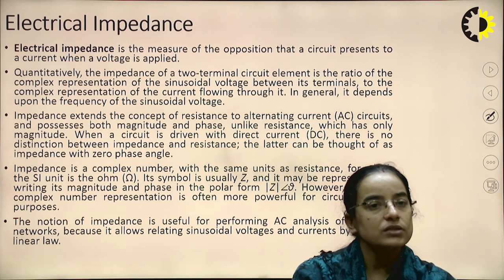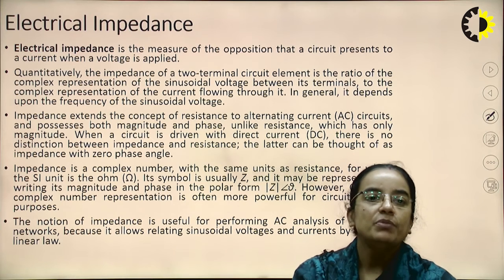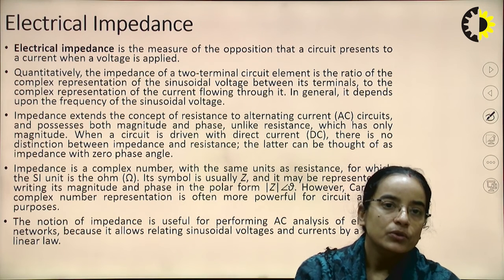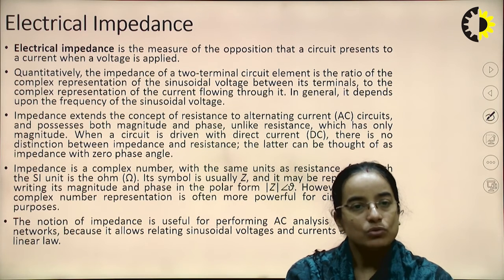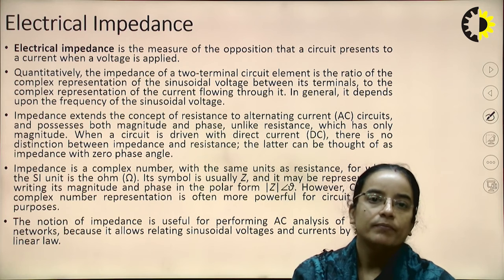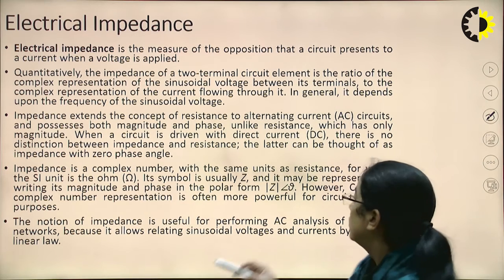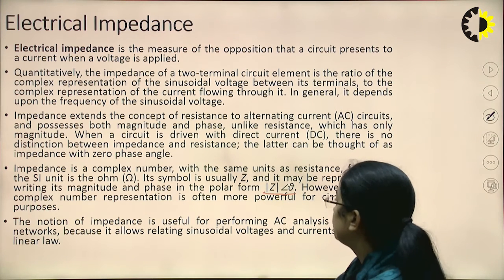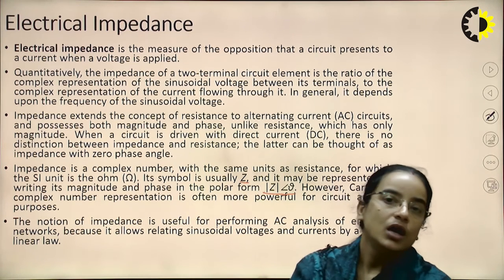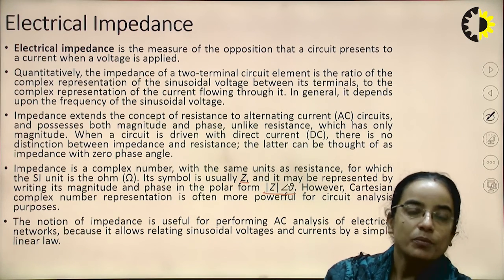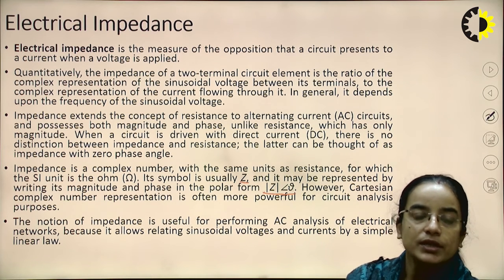Resistance can be thought of as the impedance with zero phase angle. Impedance is a complex number with the same unit as resistance, for which the SI unit is ohm. Its symbol is Z, and it may be represented by writing its magnitude and phase in the polar form as Z angle theta. Usually we represent impedance with Z. However, Cartesian complex number representation is often more powerful for circuit analysis purposes.